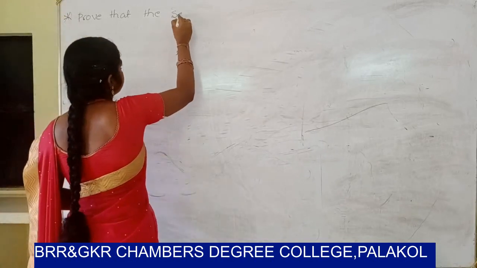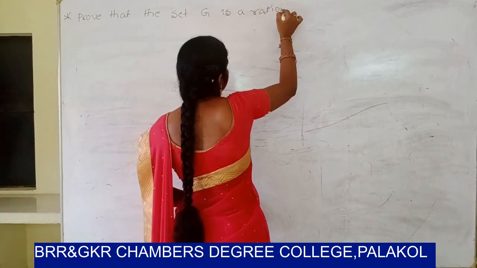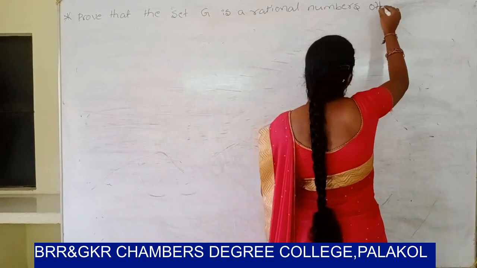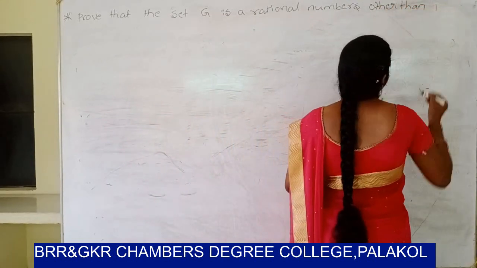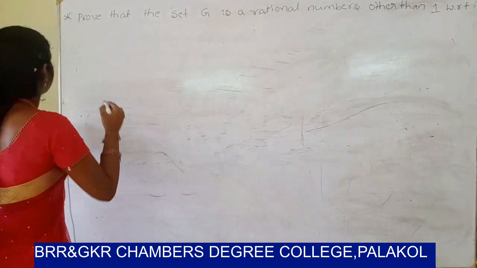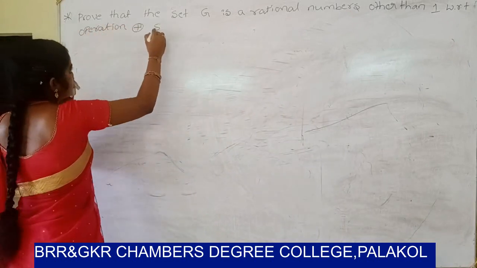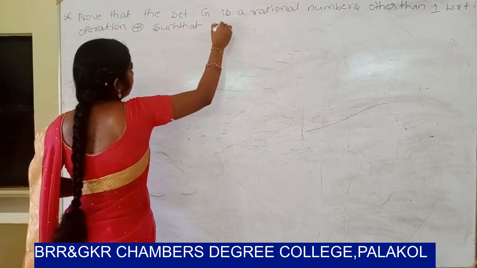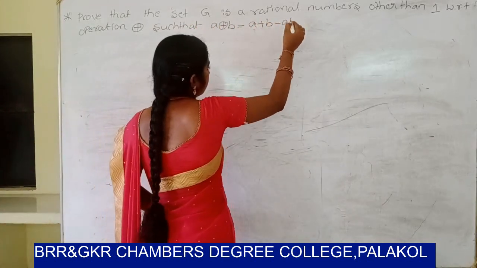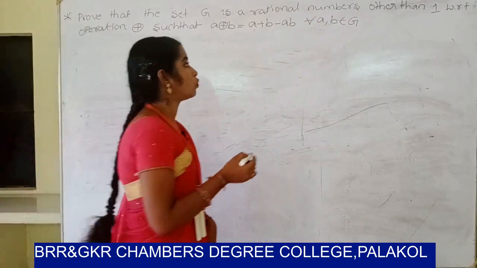Prove that the set Z of rational numbers other than 1 with respect to the operation plus in circle, such that A plus in circle B equals A plus B minus AB for all A, B belongs to Z, is an abelian group.